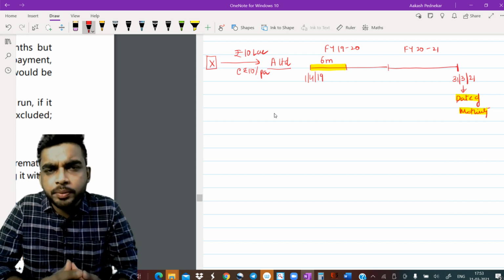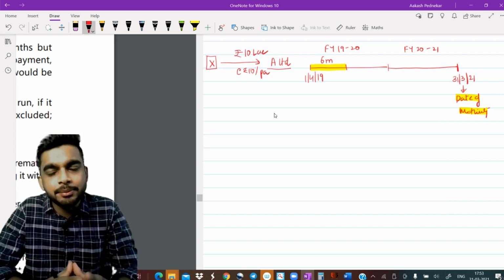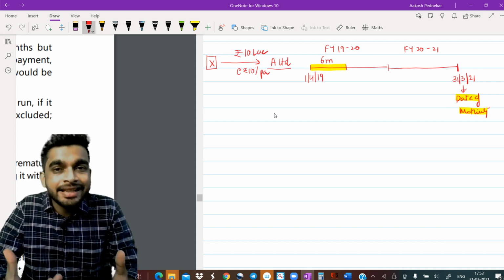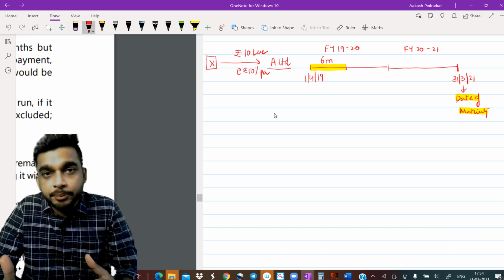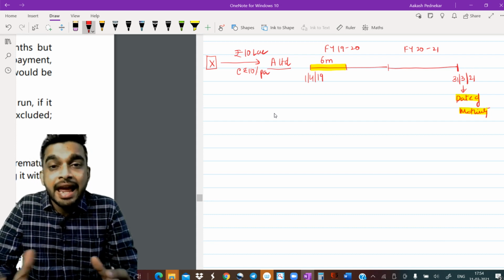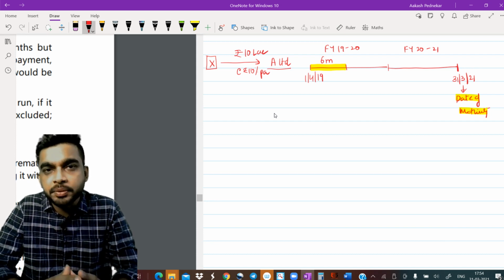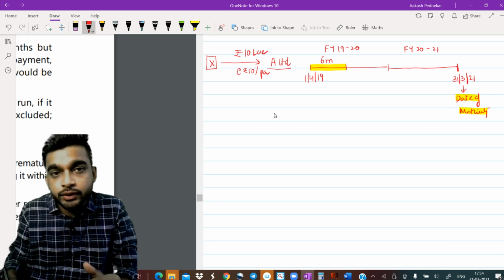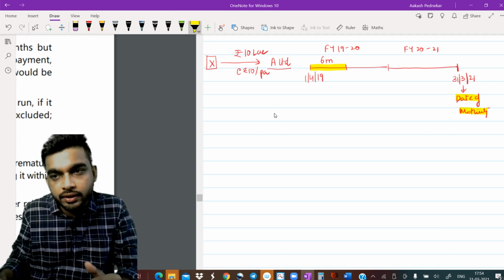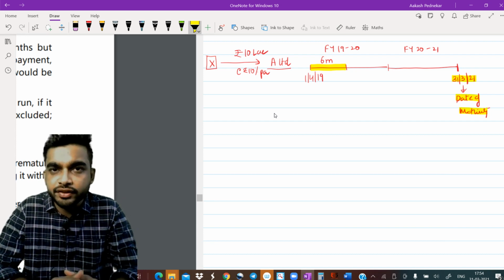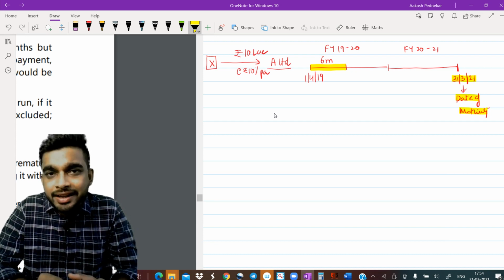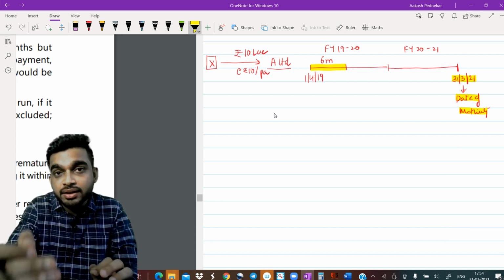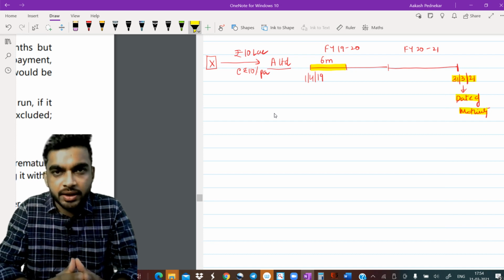Now I gave the 10 lakh rupees to A Limited thinking that on an annual basis I'll be earning 10% interest. Now let's suppose any kind of circumstances, any mishappenings happened, some accidents happened or something like that happened, and now Mr. X needs that 10 lakh rupees for his personal purposes, but the money is kept with A Limited, and the money you will receive on the 31st of March, right? The entire principal amount you're going to receive on the 31st of March. So in such a case, you have to ask A Limited to give the money back to you before 31st of March.